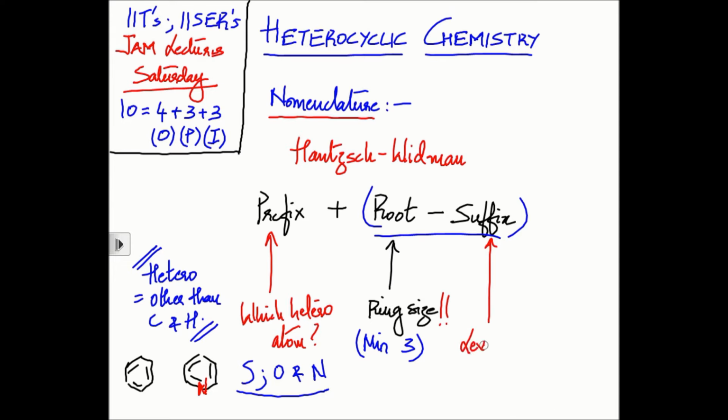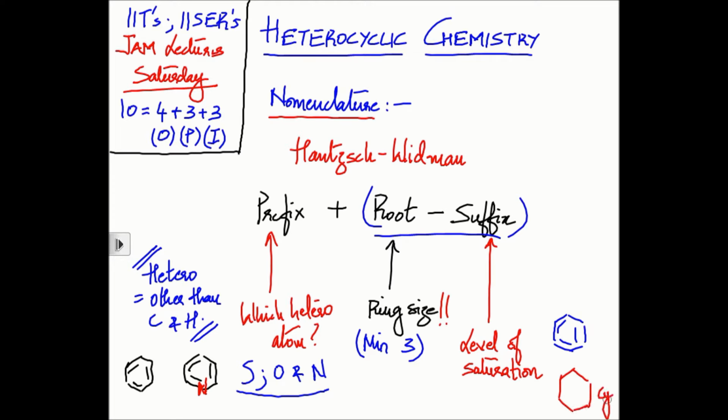Is that clear? The suffix name tells you whether the compound is the completely saturated analog or the completely unsaturated analog. What do you mean by that? When I draw a six-membered ring which is completely unsaturated, what do you call this compound? This is benzene, right?